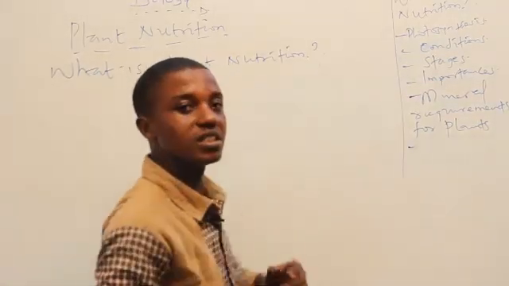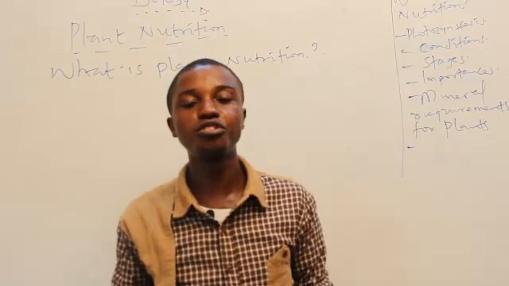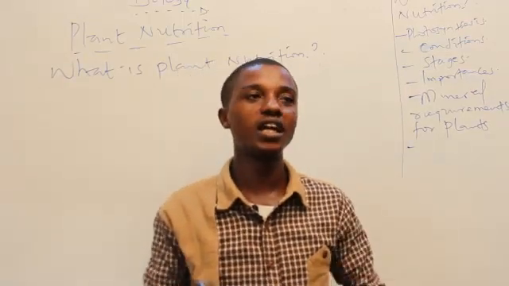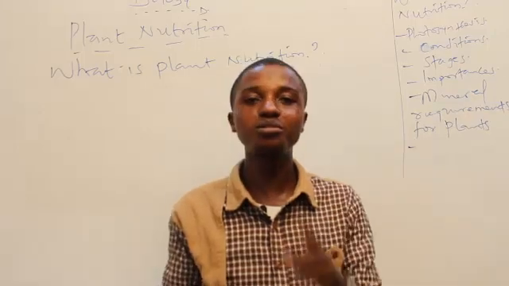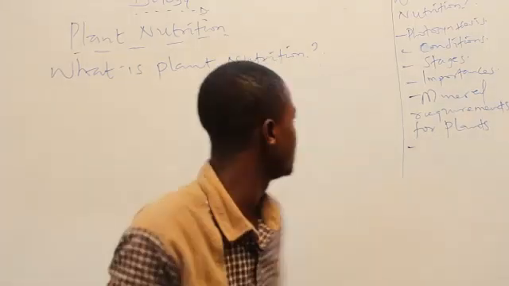So having established the fact that autotrophic nutrition is plant nutrition, and it's a type of nutrition where food is manufactured by plants themselves, but how do they get to manufacture this food?